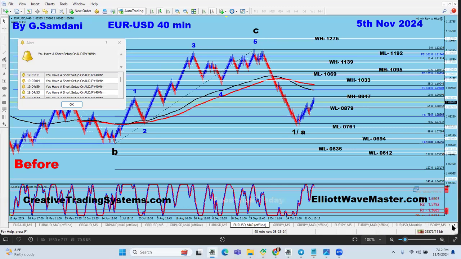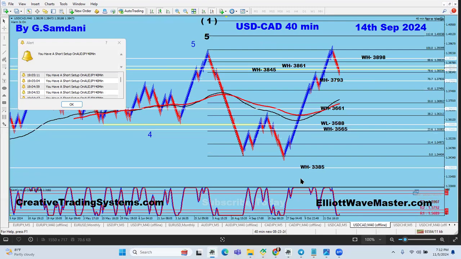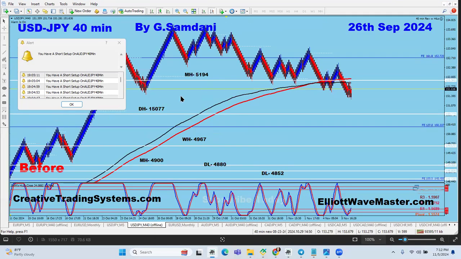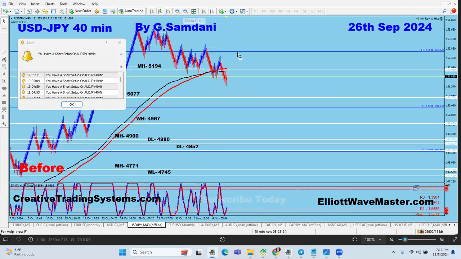Similarly, USD/CAD and USD/JPY are supposed to be going down, so let's take a look at that. USD/CAD was all the way here, and I said we're going to be dropping here, and we started to drop. Similarly, USD/CHF is supposed to be dropping. It dropped a little bit, but it started to drop. Right, UJ, this is how it is right now. Let me see if I can get rid of this line here, and then you can see.